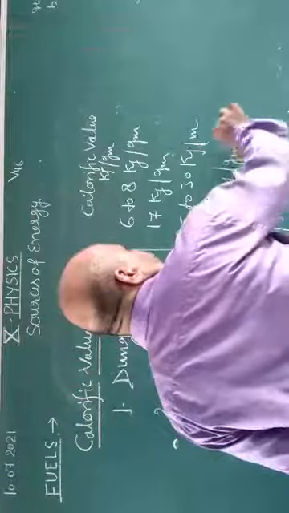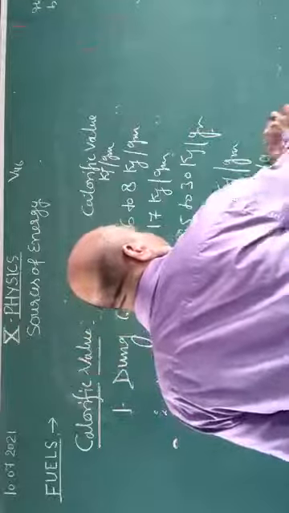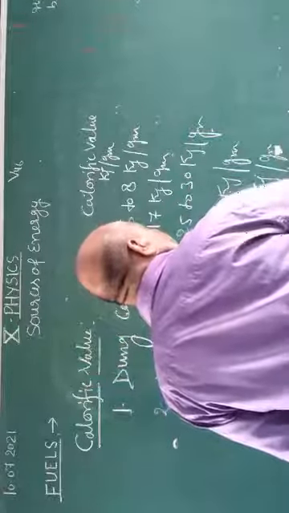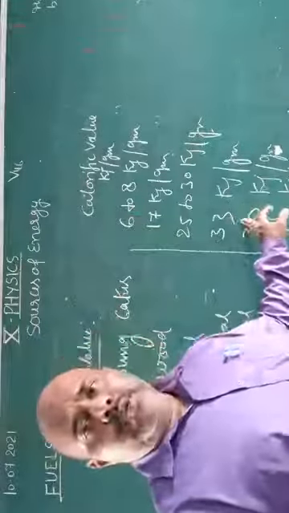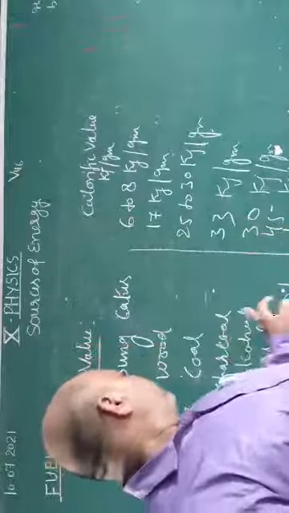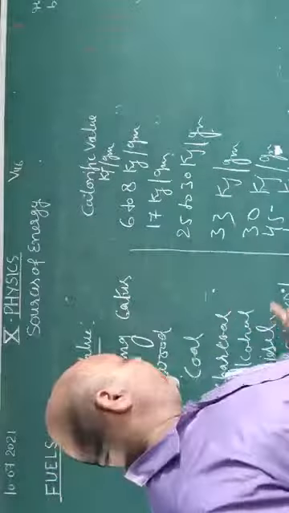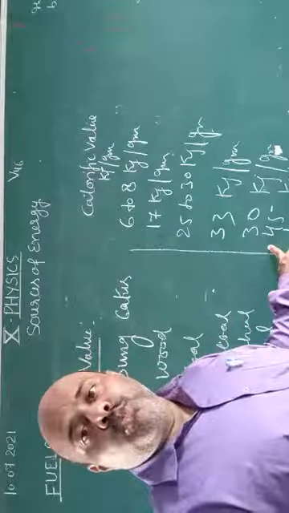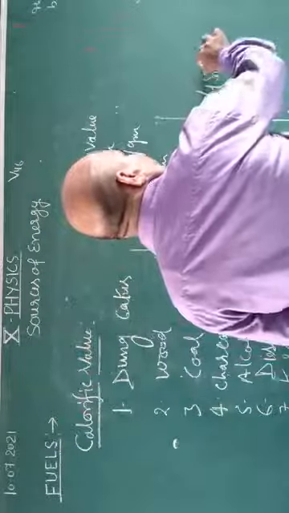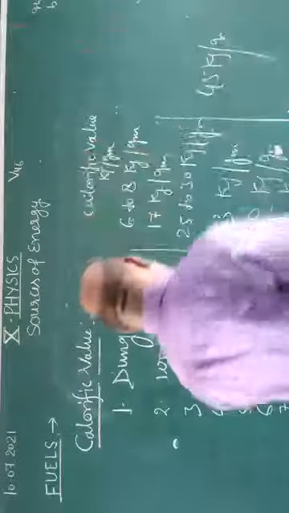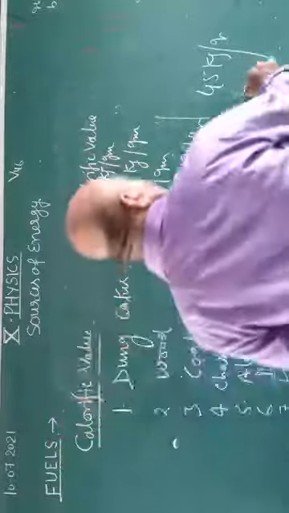This is kilojoule per gram. Here, student, charcoal has 33. Alcohol has 30 kilojoule per gram. And diesel has 45 kilojoule per gram. You can write here: this is 45 kilojoule per gram for diesel. And kerosene oil has 48 kilojoule per gram.